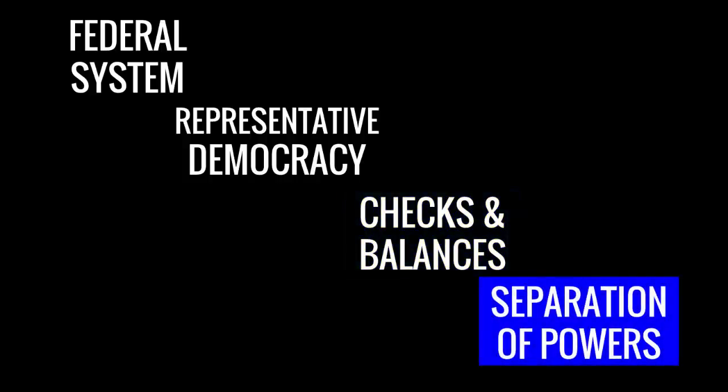The Constitution established a separation of power in the United States of America. The Constitution separates power between the three branches of government and between the states and federal government. The first three articles in the Constitution establish the legislative branch, or Congress, the executive branch, or the presidency, and the judicial branch, which are the courts. Each of these branches has different powers and provides specific roles in the government. These powers include the ability to check the power of the other branches.